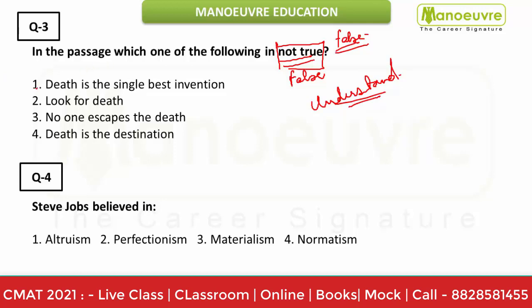Death is the single best invention. Okay, this was something that was mentioned, so this is a true statement. Correct guys. Look for death. I doubt that something of this kind was mentioned, so I'll keep this as an option. No one escapes death. Yes, this was something that was mentioned in the paragraph. This cannot be our correct answer choice. Death is the destination. Yes, this was also mentioned in the passage. So the look for death option is my correct answer, because this is the false statement, in the sense it is not a true statement. Rest all are true statements as per the passage.